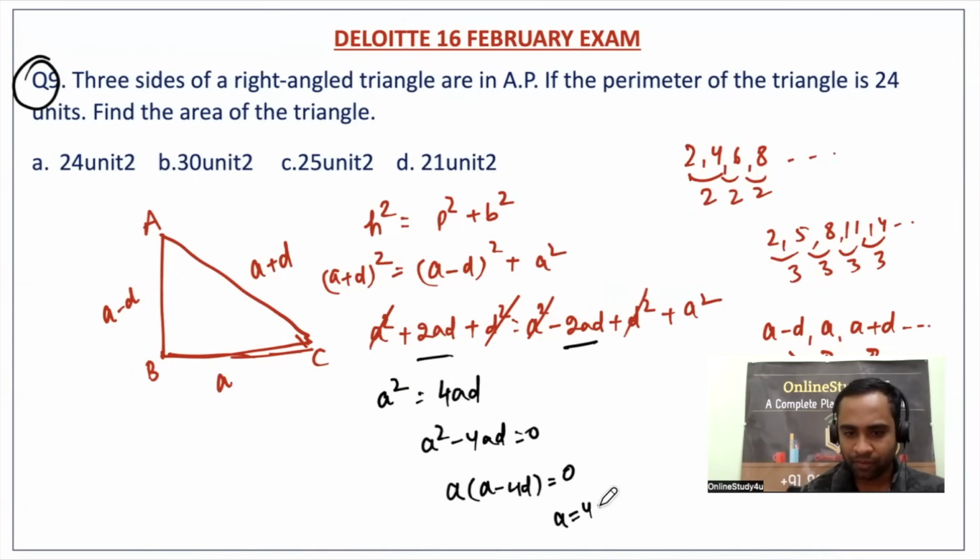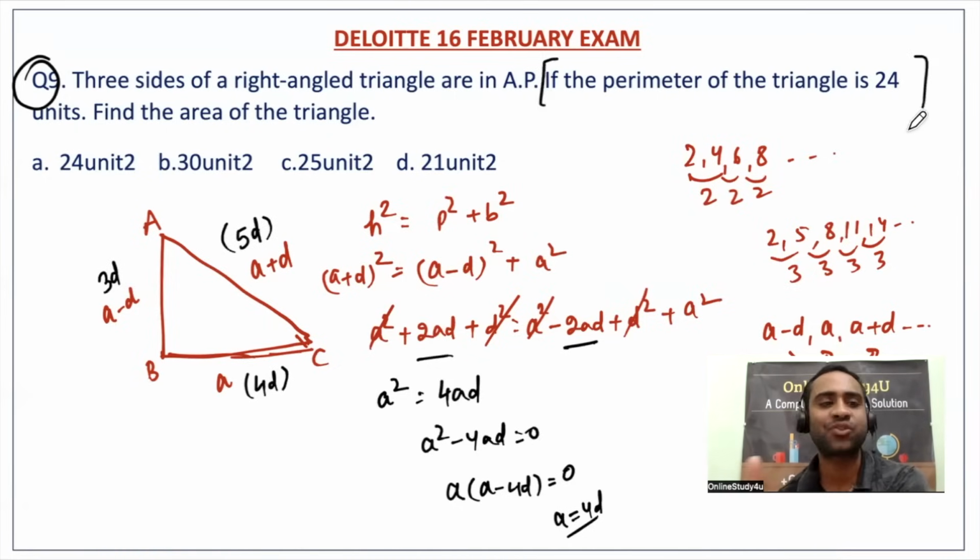So a will be equal to 4d. That means this will be 4d, this will be 4d minus d, 3d, and this will be 4d plus d, 5d. Now they're telling that the perimeter of the triangle is 24 units.